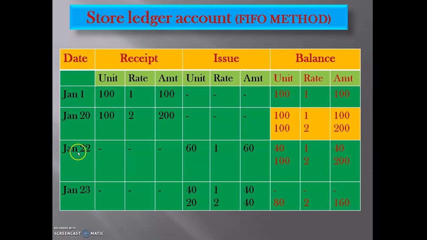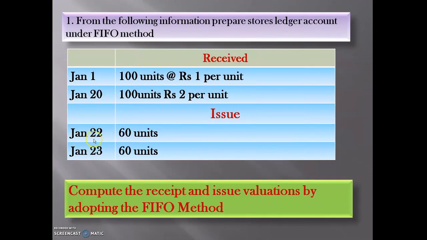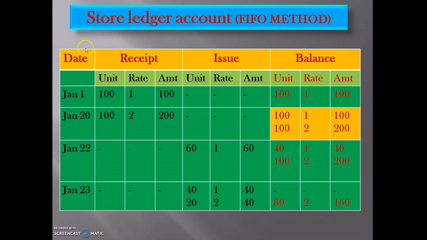See here, the third transaction, January 22: it issued 60 units of material to the production departments. So here we have to mention first the date column, that is January 22, and leave the receipt column blank, because on January 22 it did not receive anything. It issued 60 units to production departments.